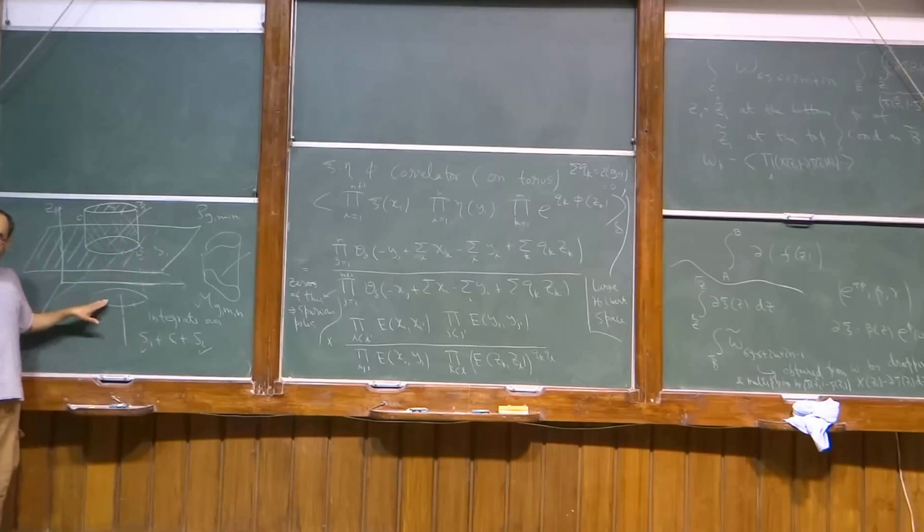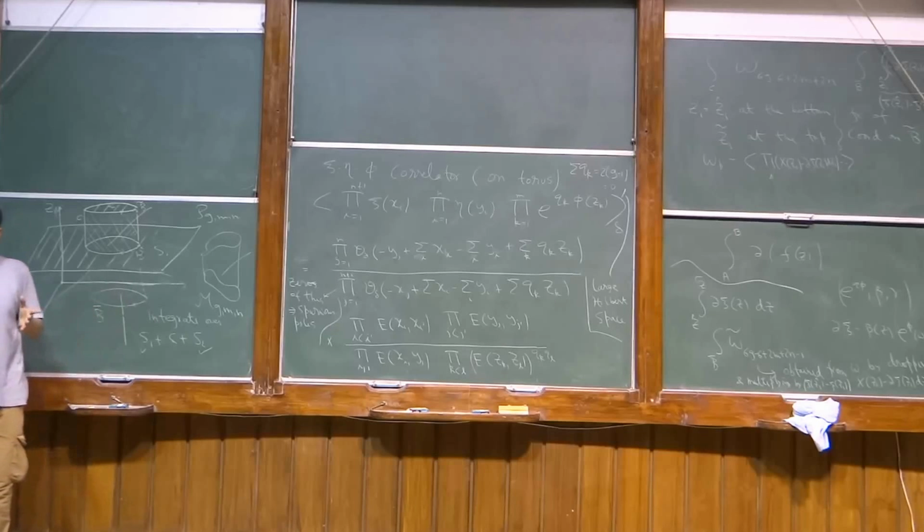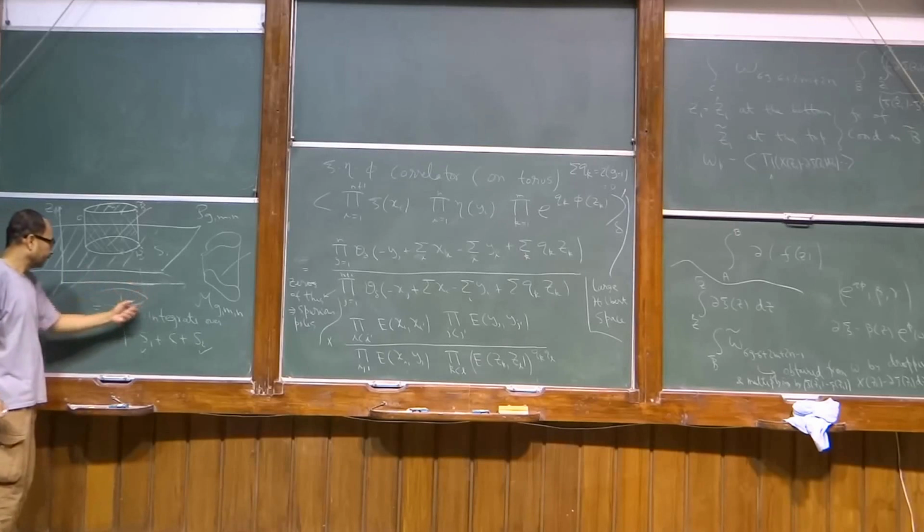In the interior, you pull back omega 6g minus 6 plus 2m plus 2n onto MGMN using this section. And then you add a correction term on the base. The correction term on the base is the pullback not of omega but of omega tilde using this part of the section.